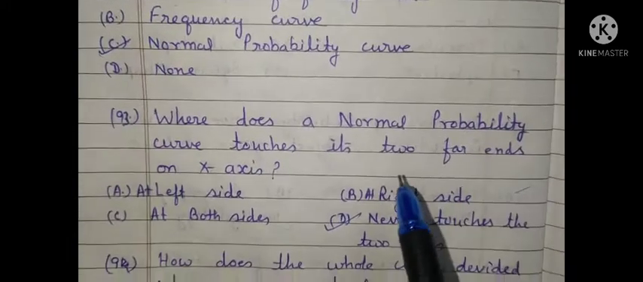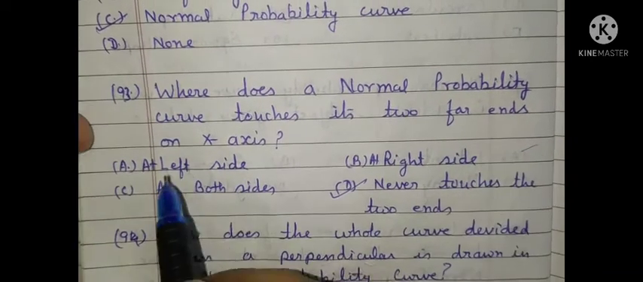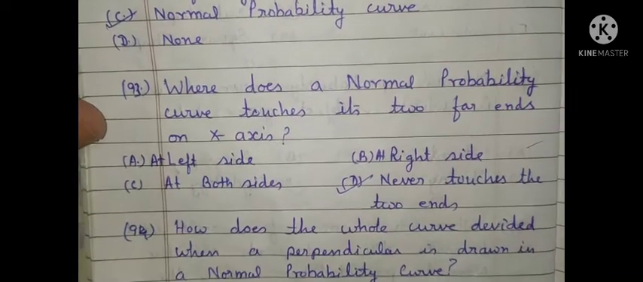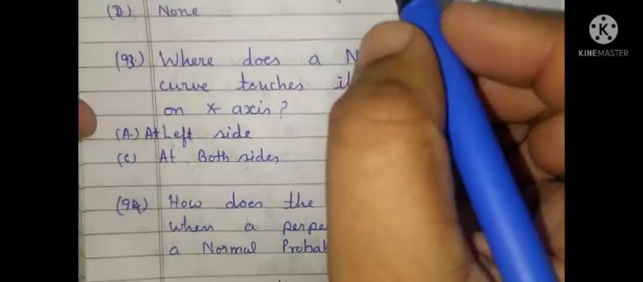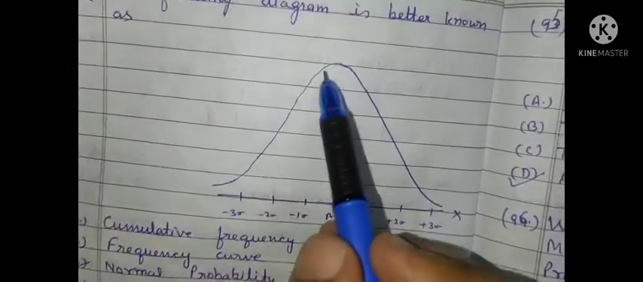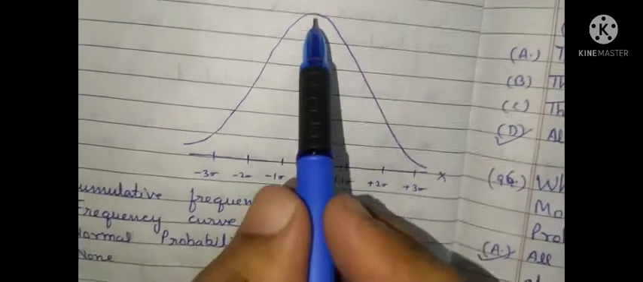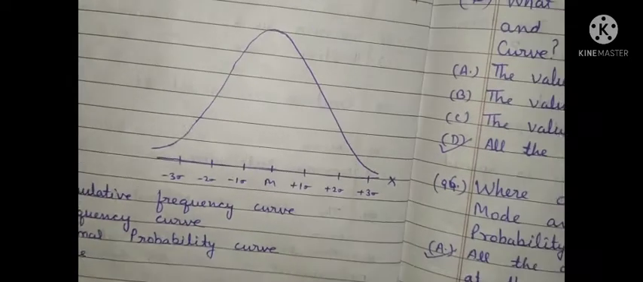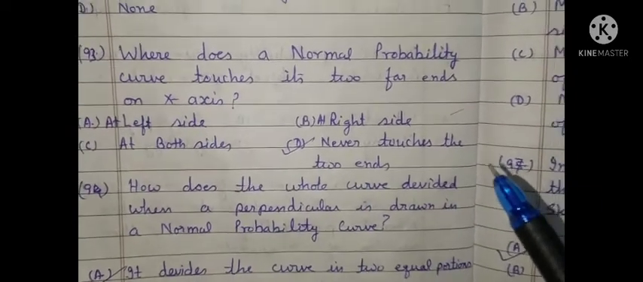Where does a normal probability curve touch its two far ends on the x-axis? So the correct option is never touches the two ends. Again in the diagram, as this curve does not touch the x-axis on the left hand side or on the right hand side, the correct option is it never touches the two ends.